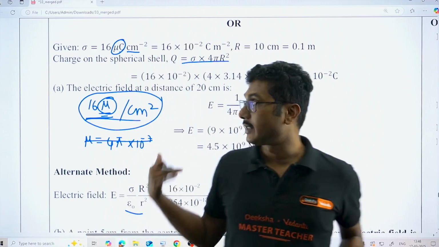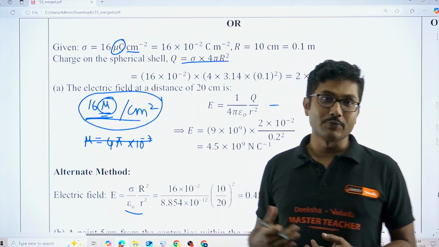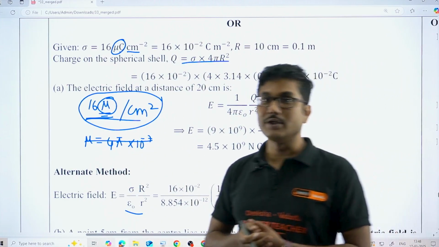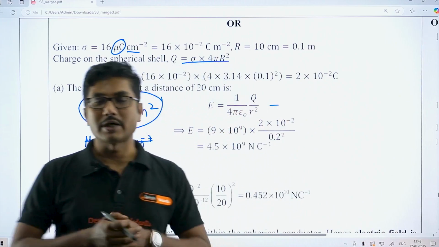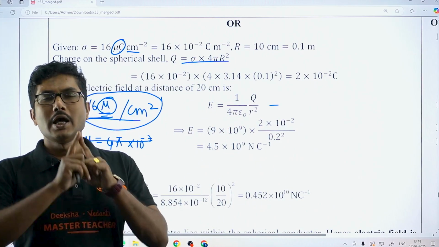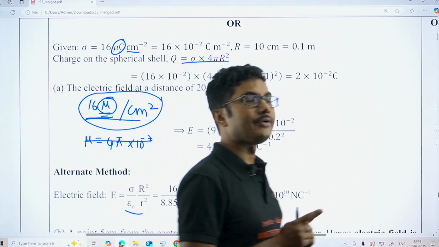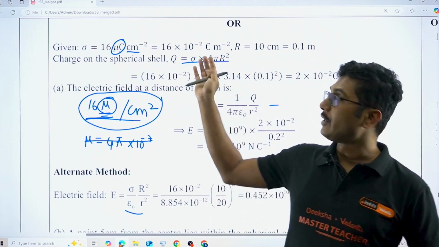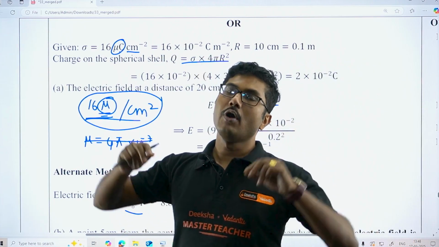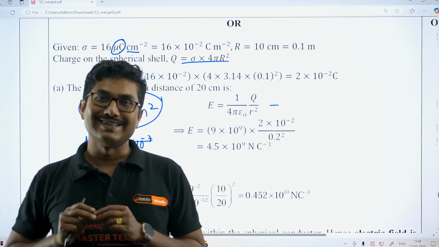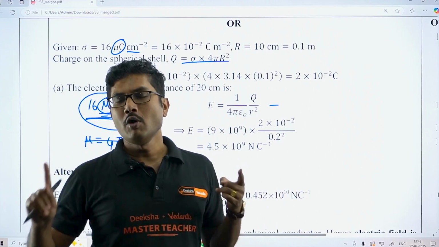You might think, sir, this paper may be forged, there is a grace marks. Actually no, there is no grace marks, there is no bonus marks. You have to attempt the question. Now, based on which method you have used and based on what value you have used, the board is giving you both types of marks in this case. Okay, so there are no freebies.